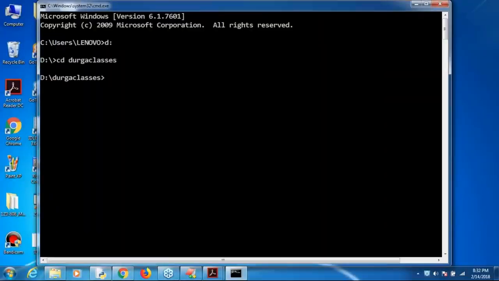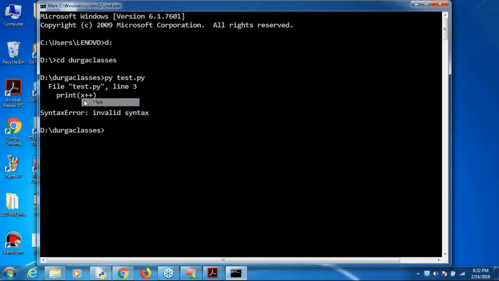Here just observe that py tested.py. Are you getting py tested.py? Sir, it is telling invalid syntax. The reason for that is increment and decrement operators are not available in Python.